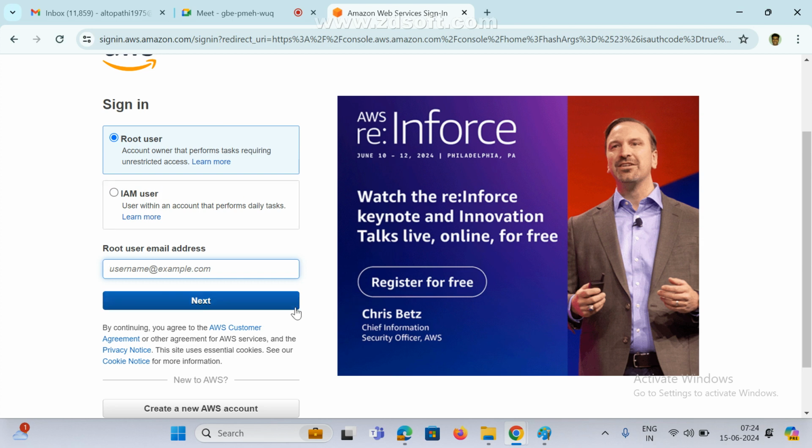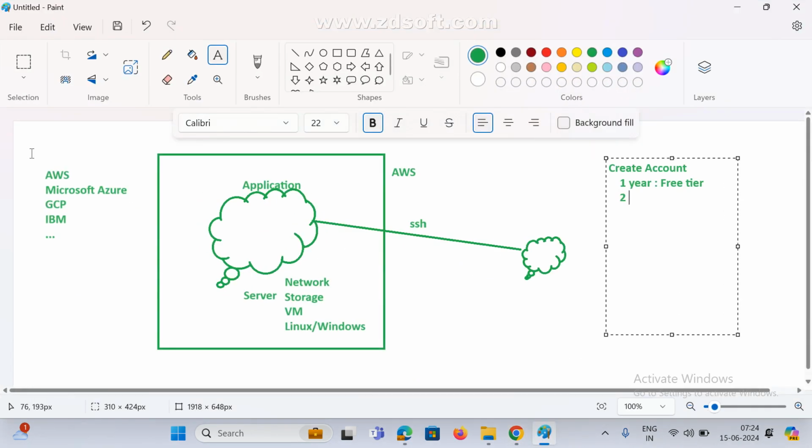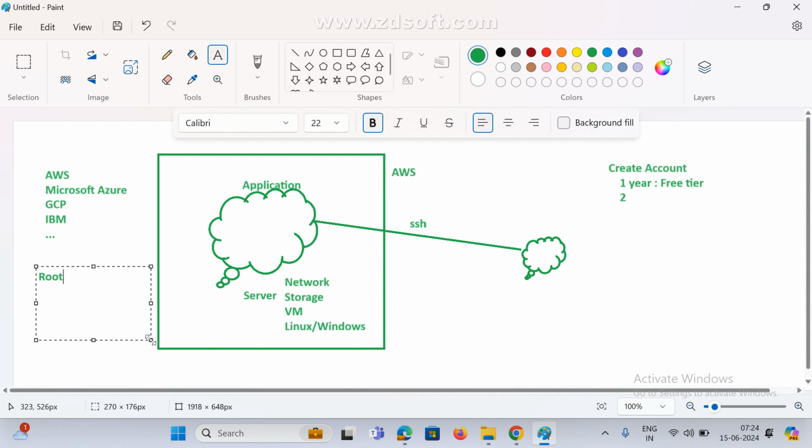Based on your role, they will provide some services and access levels. We can see only that access level. We cannot see all services in AWS. That is one more thing. I hope you got it. Any doubts, guys? Root user, IAM user. Root means admin user. Blindly remember, root means admin user. Admin user can do anything.